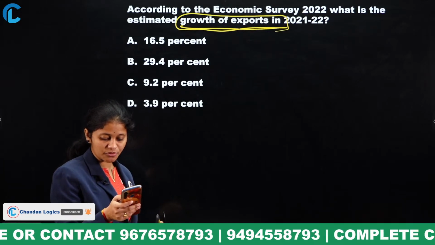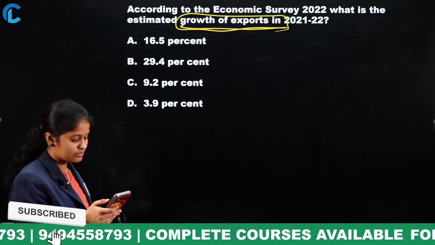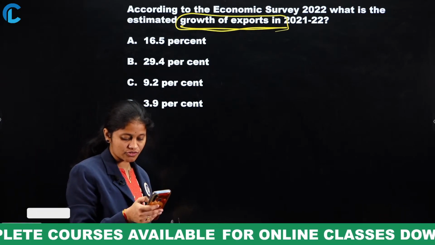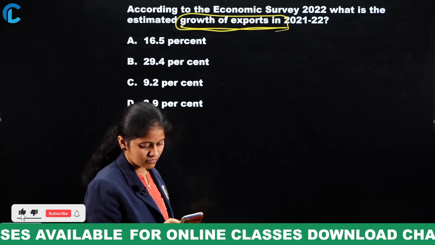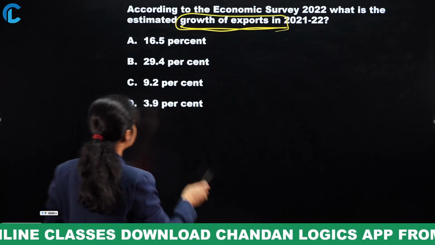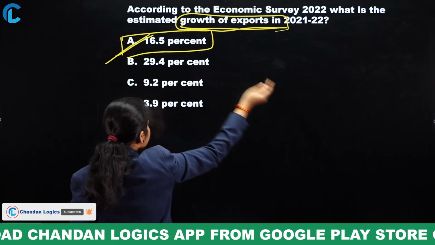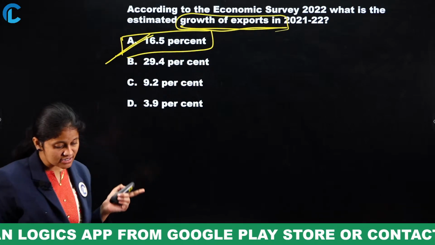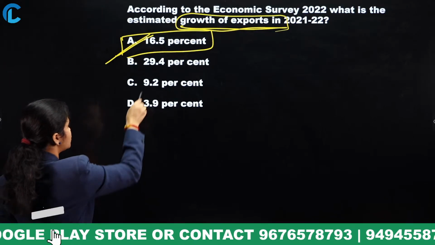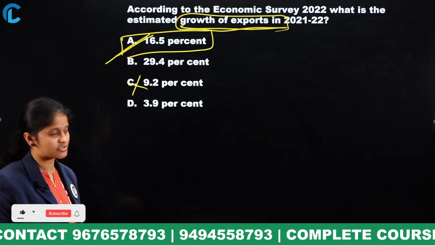Yes, option B, option A. Yes, 9.2%. Option C, growth of exports. Yes. So here your answer is 16.5% was the estimated growth of exports in 2021-22. Option A is the perfect answer, and a few of you have mentioned 9.2, but it is wrong actually. 16.5% was the growth of exports, okay now.